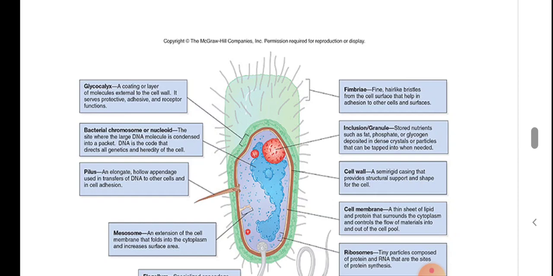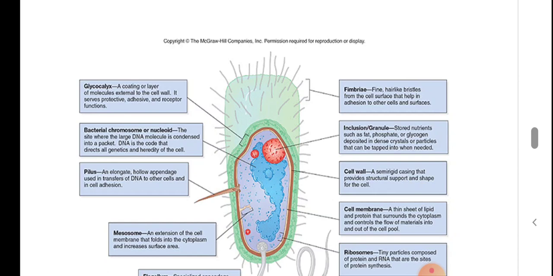Then there is the cell wall. The cell wall is a semi-rigid structure covering the bacteria, which gives structural support and shape to the bacterial cell. Since mycoplasma does not have a cell wall over the cell membrane, it does not have a definite shape. It changes its shape. That is one feature of mycoplasma. But most bacteria have a cell wall.